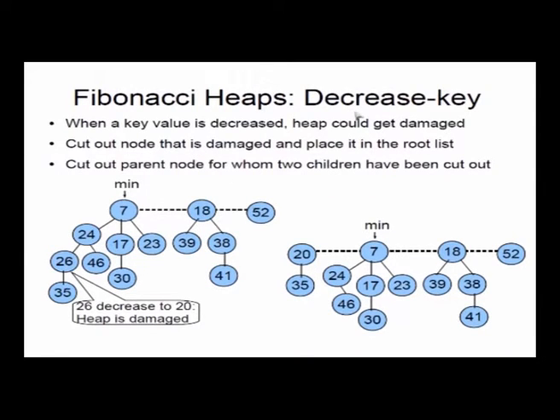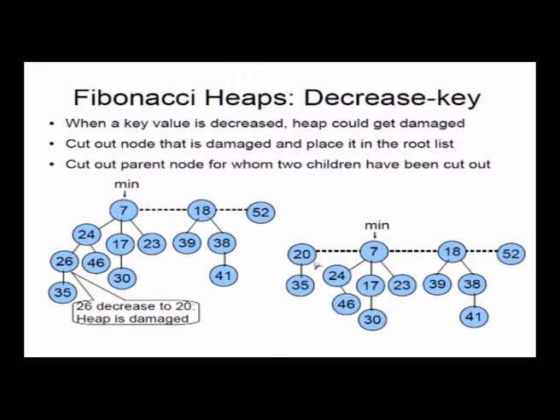How do you do decrease key, which is the one that we wanted to do? Decrease key basically means that, let's say for example, I have this heap and I want to decrease the key of 26 to 20. If I decrease the key of 26 to 20, this heap is damaged because 20's parent, 24, is larger, and it should be smaller. So the heap is damaged. So what do I do? I just cut the tree over here, and 20 I put in the root list, because otherwise 20 will be below 24, which is not allowed. That's why I cut it and put it in the root list.